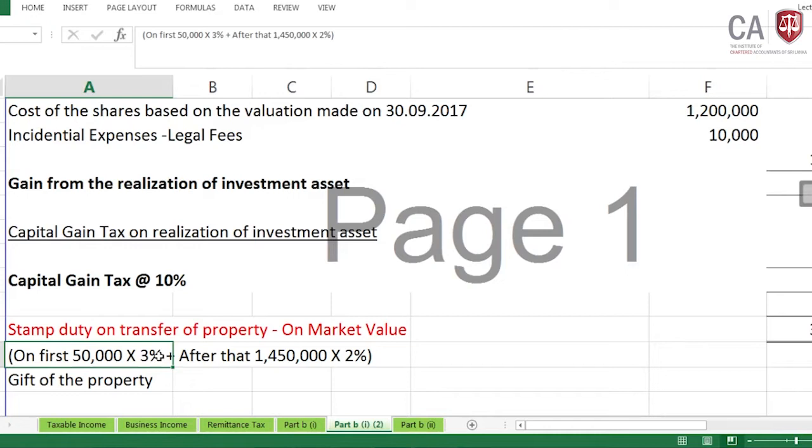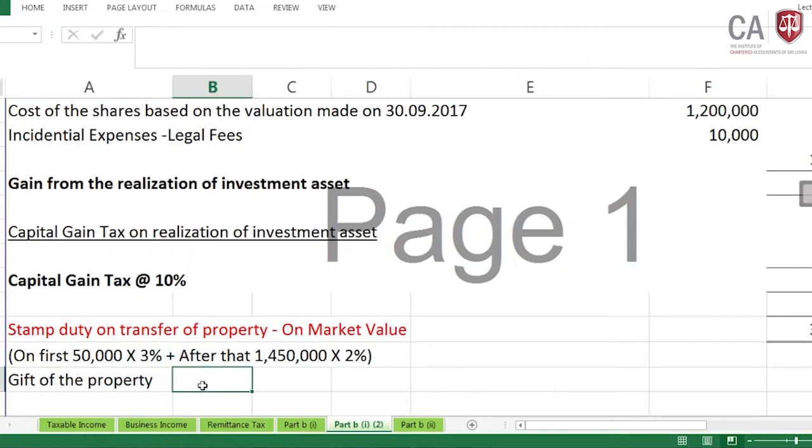Stamp duty is collected by two authorities: the Department of Inland Revenue as well as the provincial revenue departments. This should be paid to the particular region's provincial revenue department. This stamp duty was established under the Stamp Duty Special Provisions Act, and there are gazette notifications.